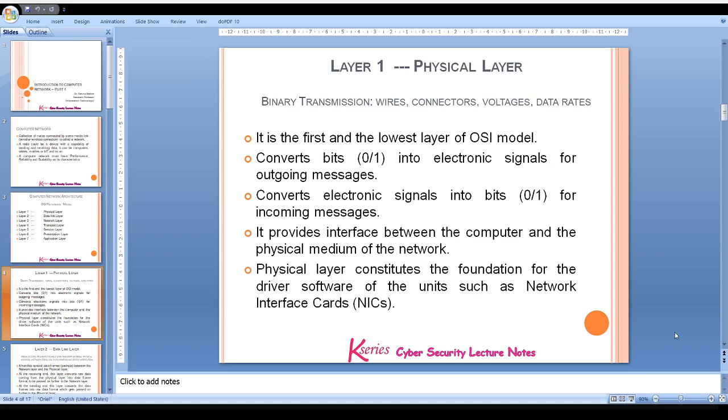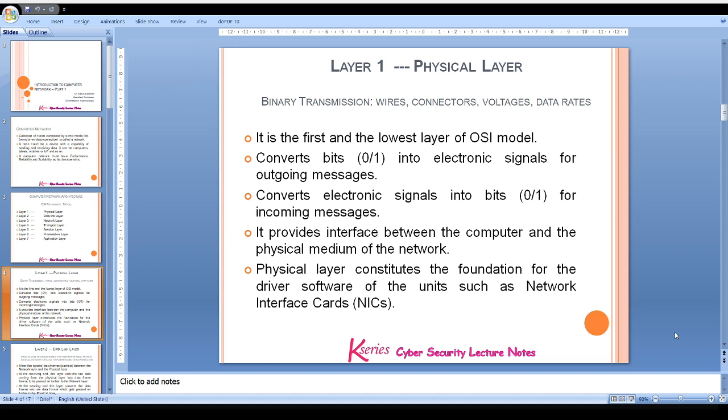Now, the physical layer is the first and the lowest layer of the OSI model. It converts bits, that is 0 and 1, into electronic signals for outgoing messages and electronic signals back into bits for incoming messages. Here 0 represents no network and 1 represents the positive network. It provides the interface between the computer and the physical medium of the network. The physical layer constitutes the foundation for the driver software of the unit, such as network interface cards, which we generally call NICs.